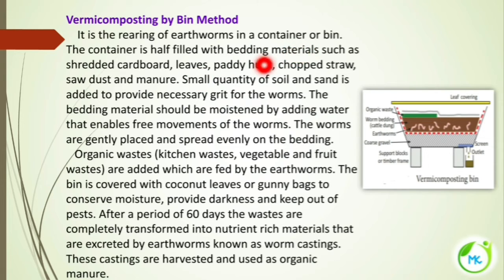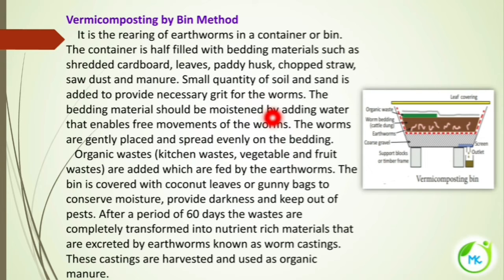What can the bedding material be? Shredded, meaning torn into various pieces: shredded cardboard, leaves, paddy husk, chopped straw, sawdust, manure. Any of these can be taken as bedding material. A small quantity of soil or sand is added to provide necessary grit for the worms. First they add the bedding material, and above it a small quantity of soil, and the bedding material should be moistened.